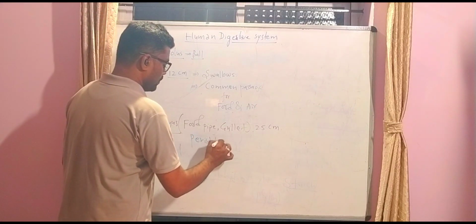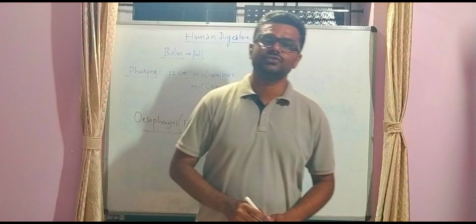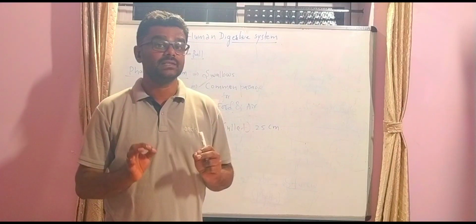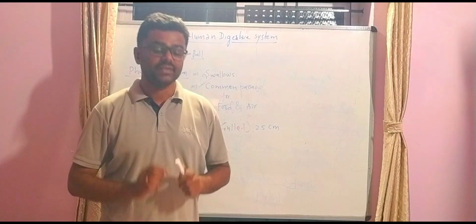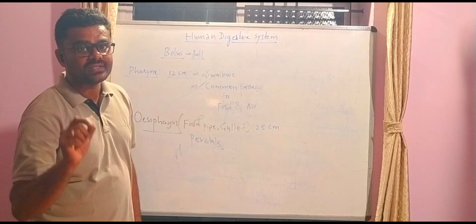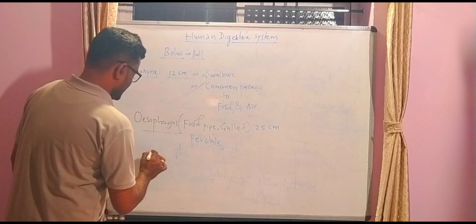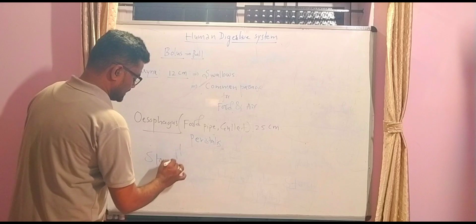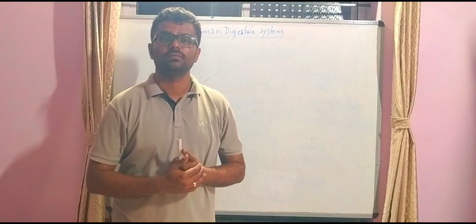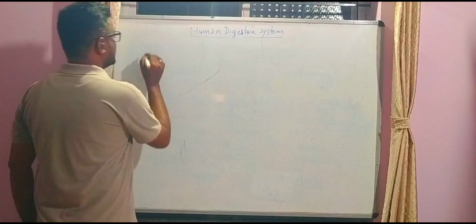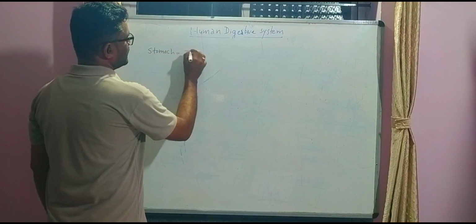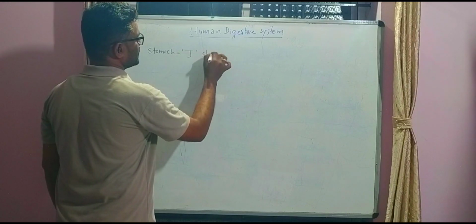peristaltic movement of the esophagus helps in moving the food, which is in the form of a bolus, into the J-shaped structure called the stomach. Next, the food enters into the J-shaped structure called the stomach.